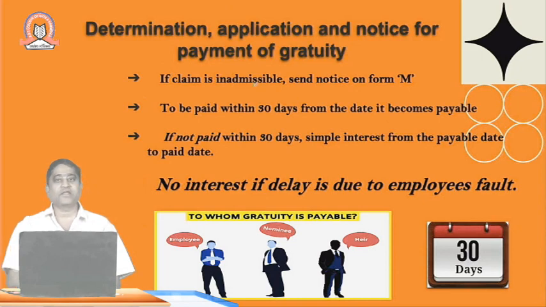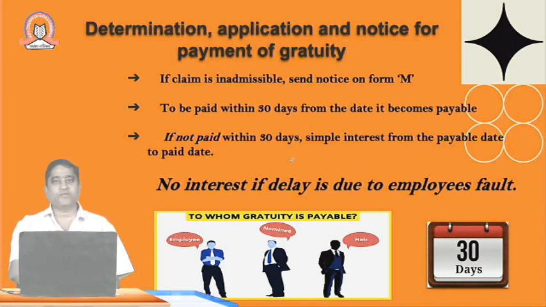If the claim is inadmissible, so there are some cases where the claim is inadmissible and the employer doesn't wish to pay, then he should send a notice in Form M, which has been uploaded on the government website under the Payment of Gratuity Act, and it has to be paid within 30 days from the date it becomes payable. So if the employer doesn't want to pay, he has to fill up Form M and inform the authorities of the government that I am not willing to pay the gratuity to so and so applicant for so and so grounds.